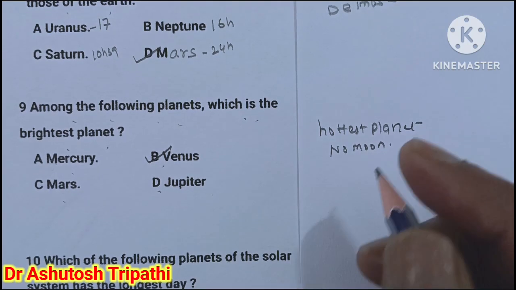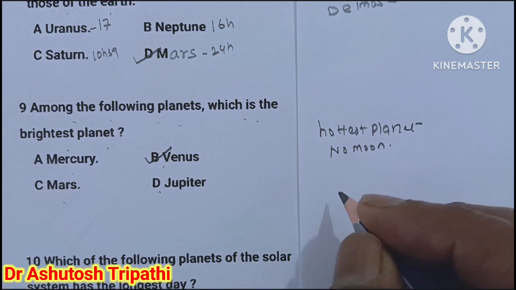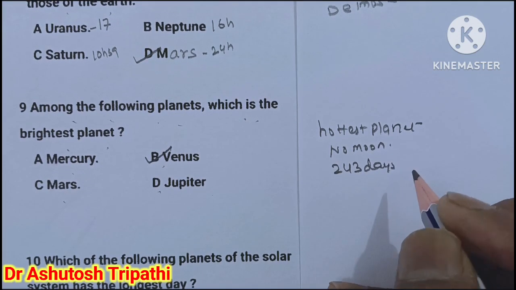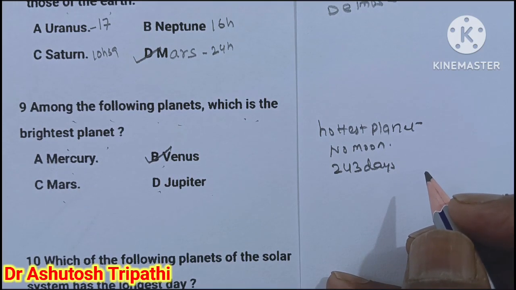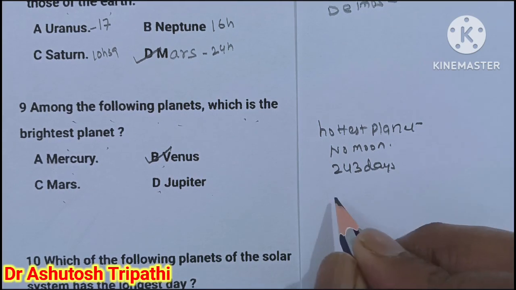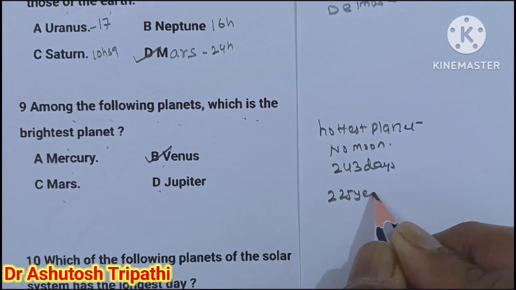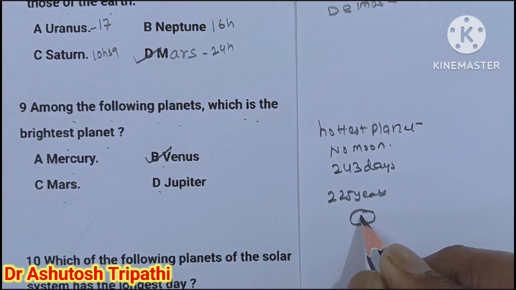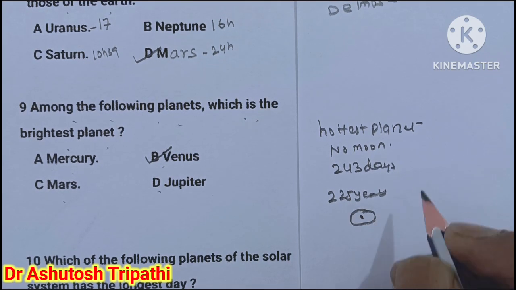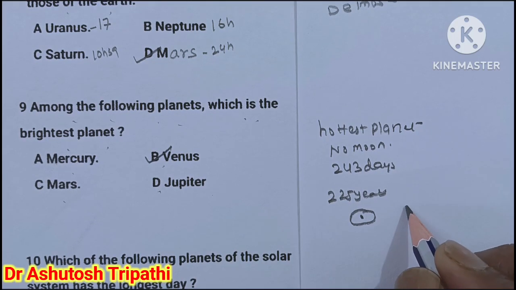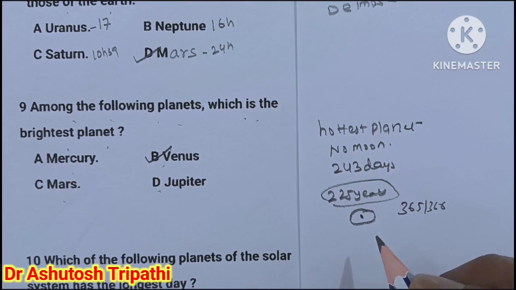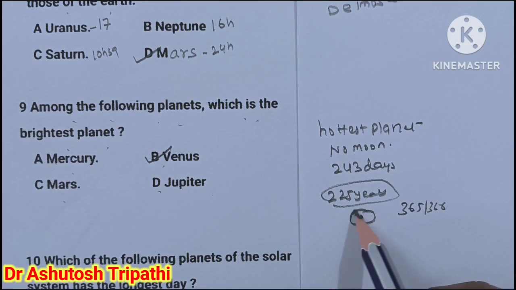It has no moon, and the rotation of Venus on its own axis takes about 243 days. This is the longest rotation period among all the planets of the solar system, and it takes about 225 days to revolve around the sun. Earth takes just how many days? 365 or 366 days.